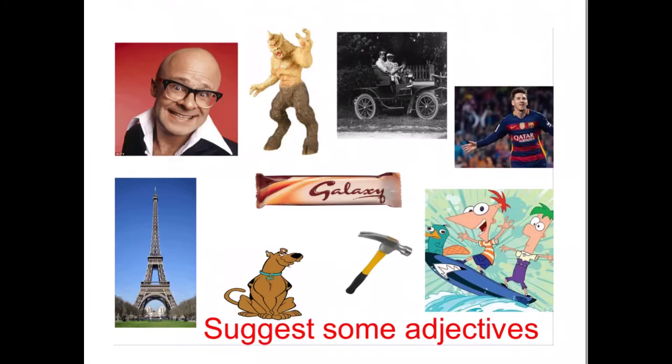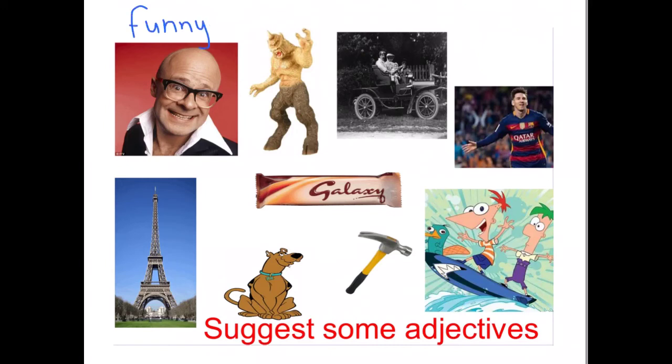Okay, what adjectives can you think of to describe the pictures shown? So these are all nouns, and I need adjectives to describe them. So what did you come up with? For Harry Hill up in the corner, I've gone for funny, because he's a comedian.